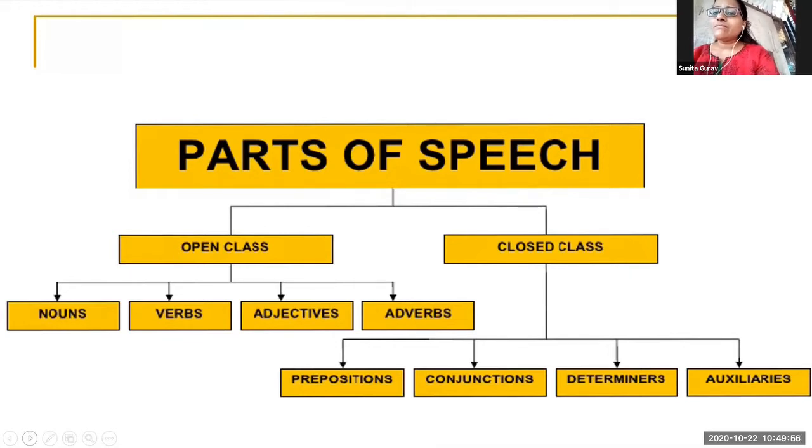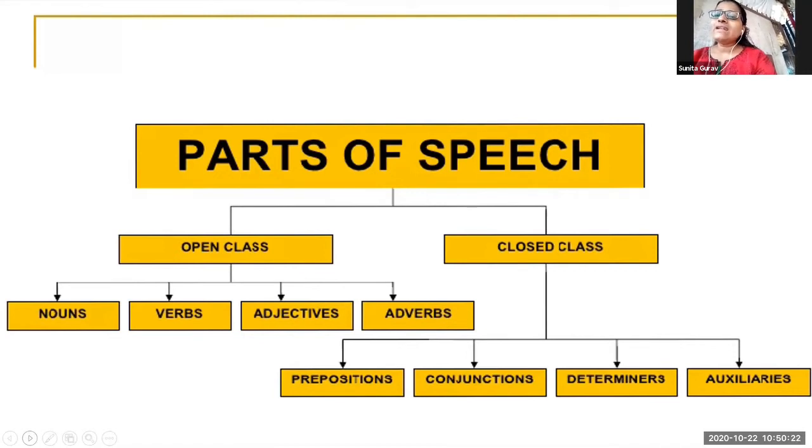So in this way, open class parts of speech, they change. That is why they are called the open class. And now second one, that is another class, that is a closed class. Closed means we cannot make any change inside them, children. We don't have any right to change their functions or their usage inside the sentence.